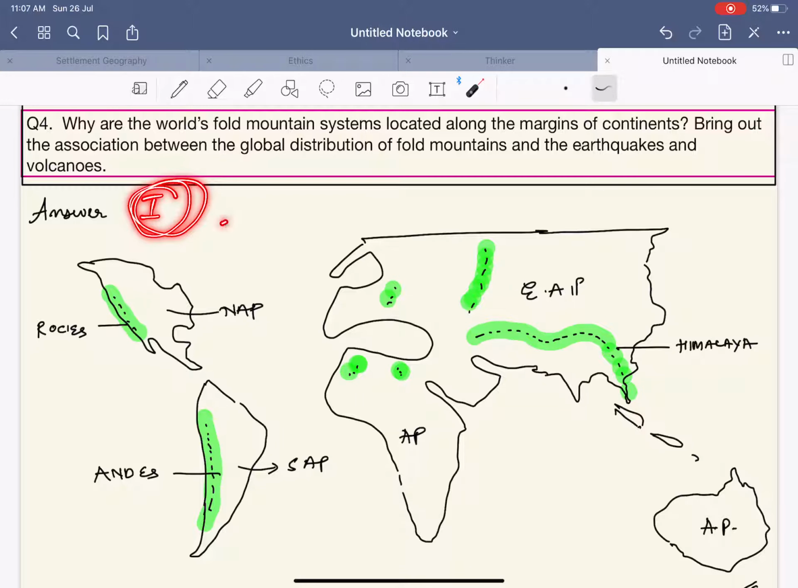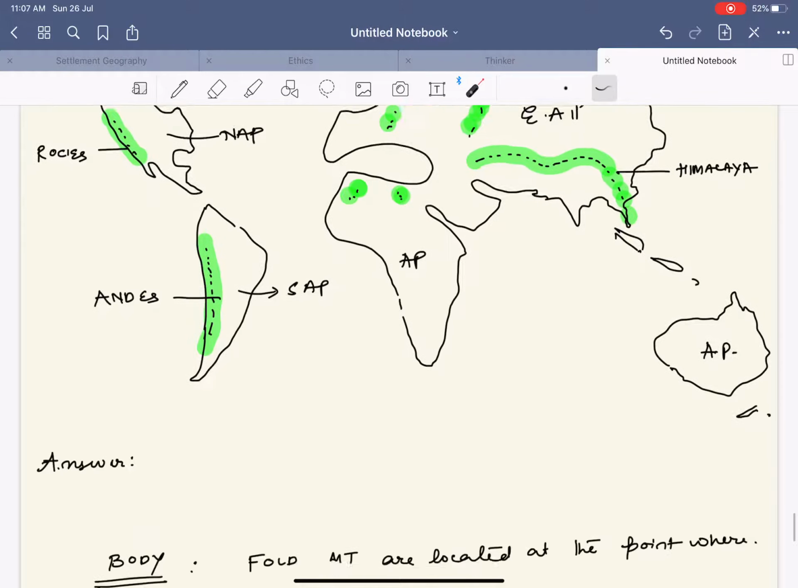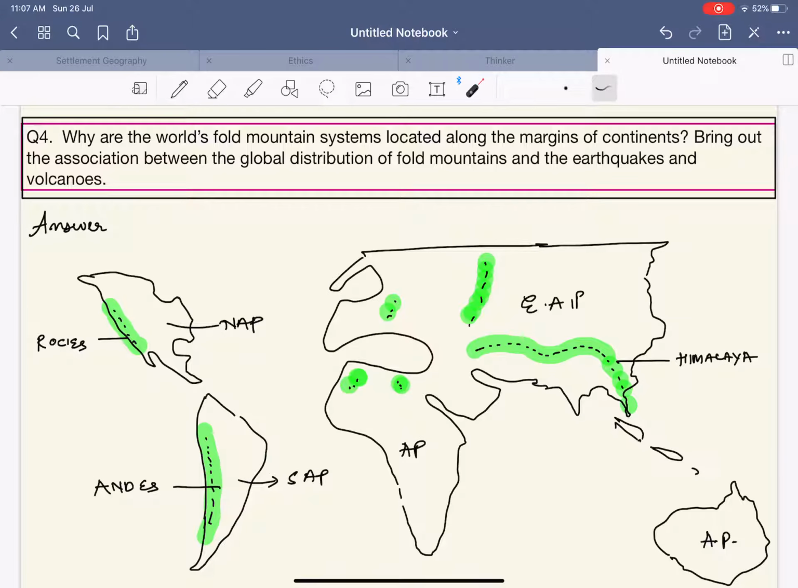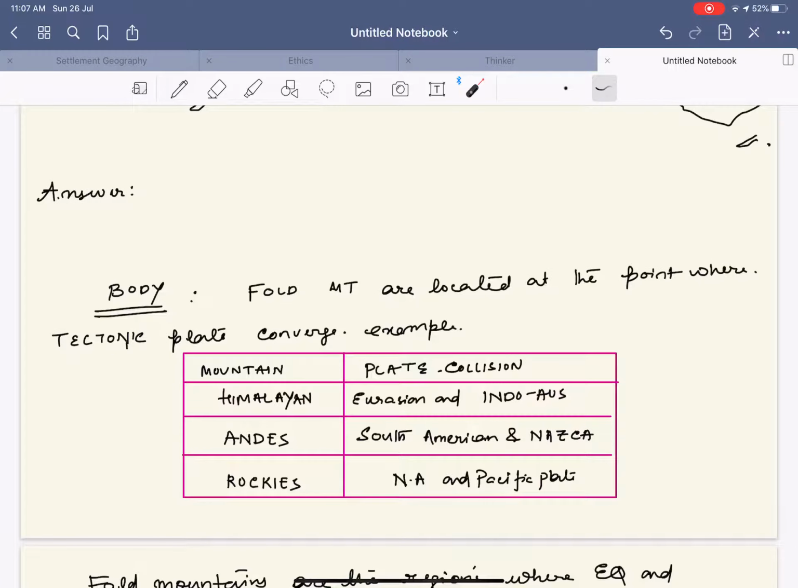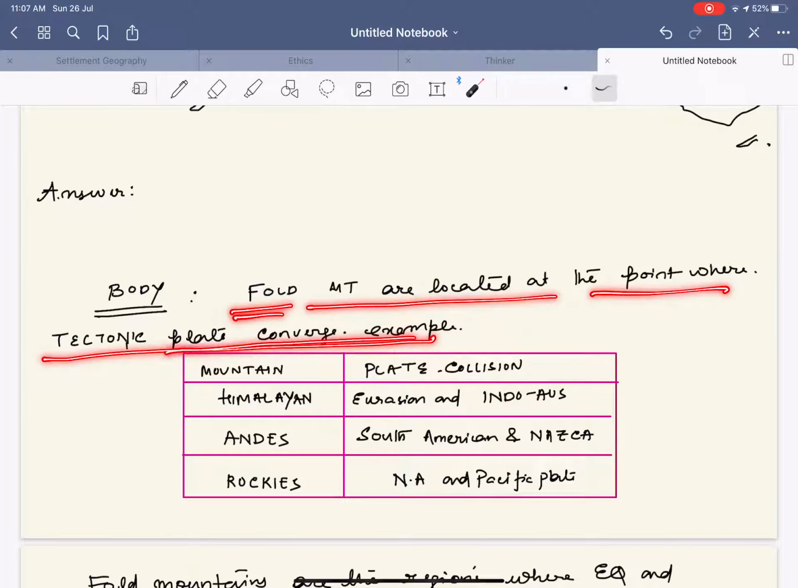Within the intro, you have to write that the fold mountains are basically located at the junction of the plate boundaries, and within that, fold mountains are located at the point where the tectonic plate boundaries converge.